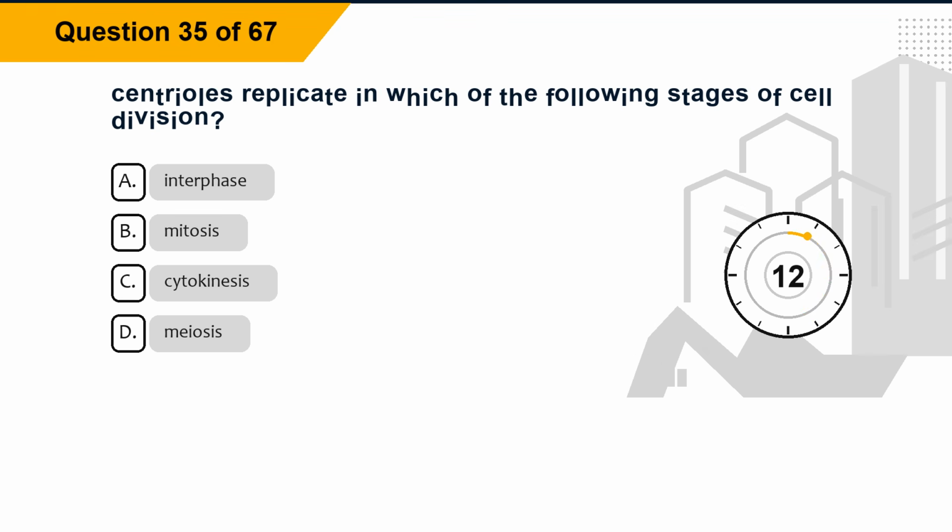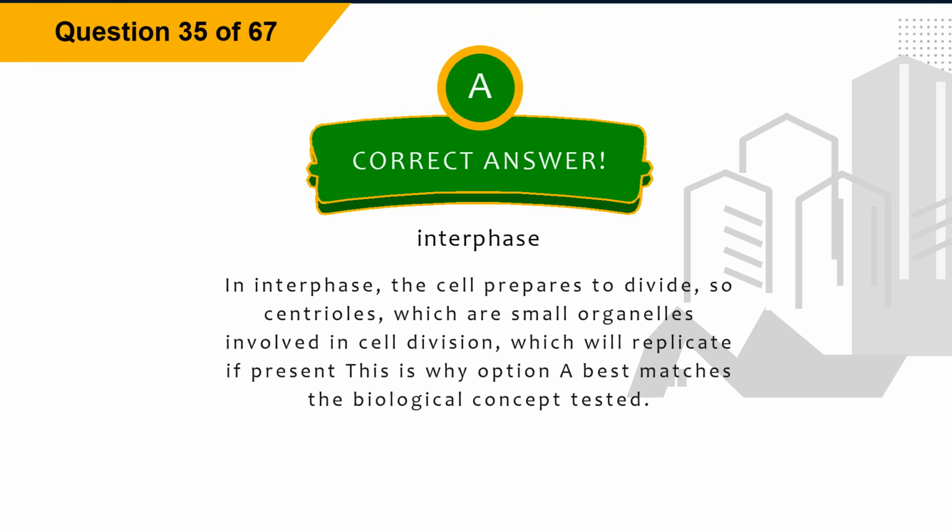Question 35. Centrioles replicate in which of the following stages of cell division? Option A, interphase. Option B, mitosis. Option C, cytokinesis. Option D, meiosis. The correct answer is option A, interphase. Explanation: in interphase, the cell prepares to divide, so centrioles, which are small organelles involved in cell division, will replicate if present. This is why option A best matches the biological concept tested.